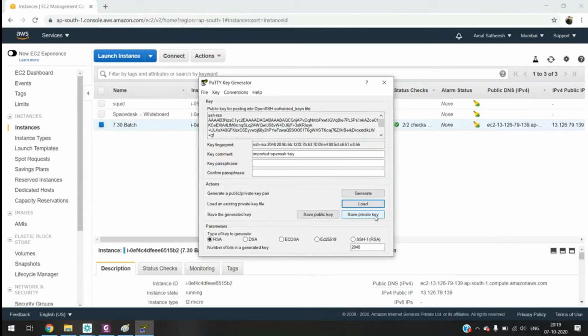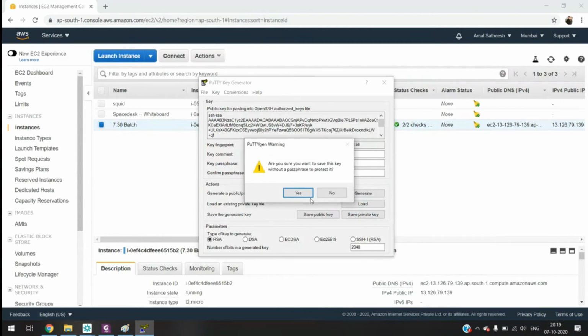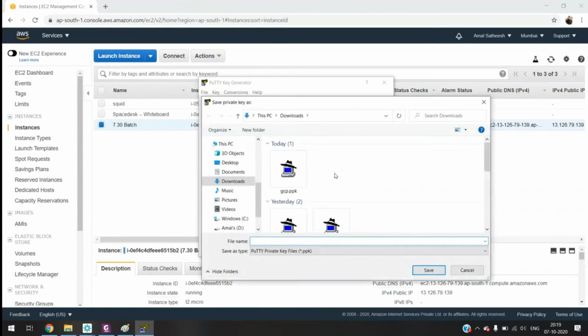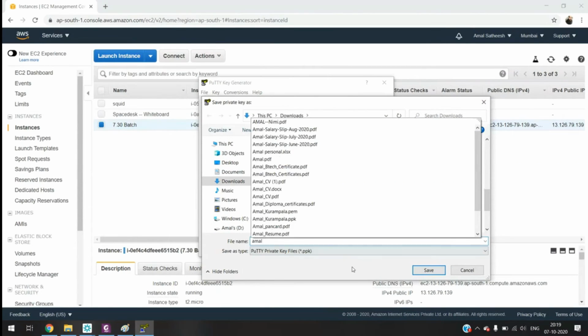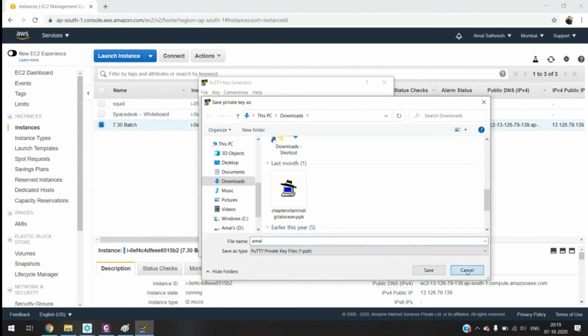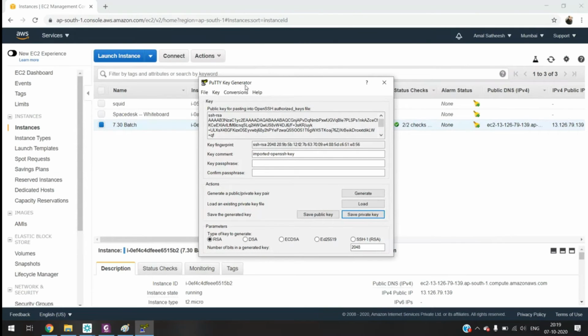Always use save private key. Then you can give the path where you want to save the ppk file, and then save. It will save your private key as a ppk file. So first, use PuTTYgen for generating your key in ppk format.